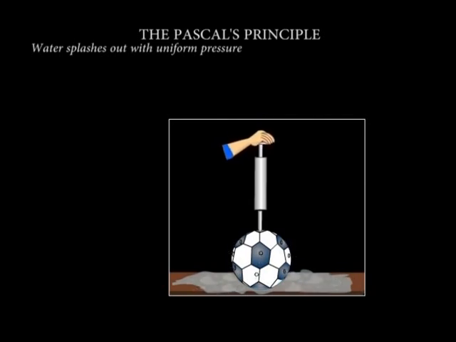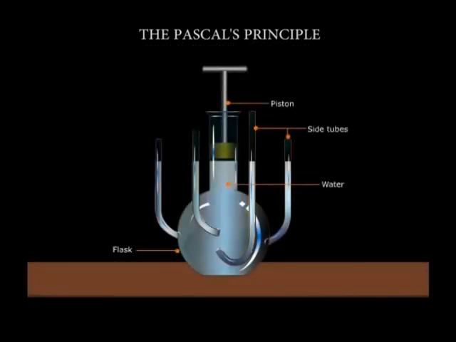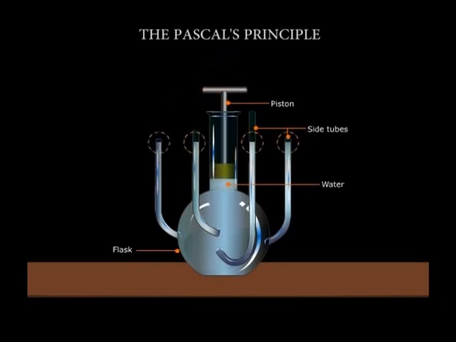It therefore means that the pressure I apply by pushing the piston is transmitted equally in all directions. We can also demonstrate that here. We observe that the liquids stand at the same horizontal level in each tube. This is because the pressure at the top of each tube is equal to the atmospheric pressure. If we apply a force on the syringe, it exerts pressure on the liquid, transmitted equally through the liquid. And you can tell that because the liquid rises to the same level in all the capillaries.